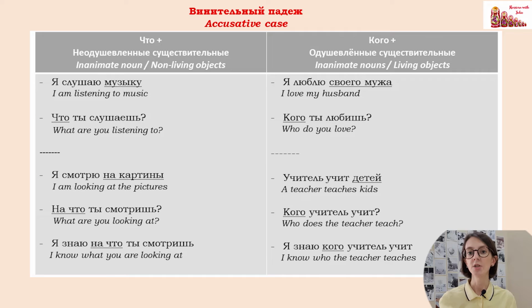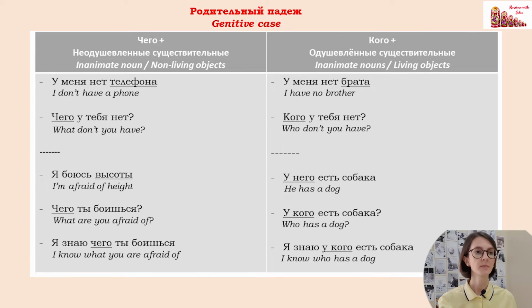So basically you need to remember what cases you use after verbs. When we use verbs like любить, учить, слушать, видеть, etc. plus object, we use accusative case. That's why we need to decline these nouns in accusative case. And when we ask questions, we also need to decline question words что и кто in accusative case.